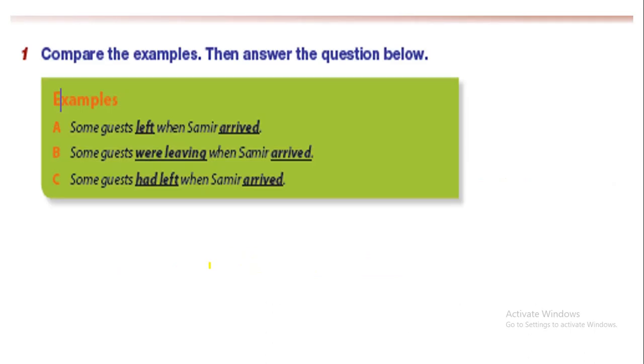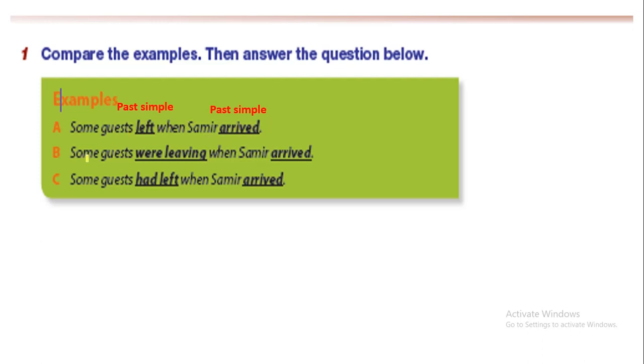Now let's move to the examples of the book. Some guests left when Samir arrived. Here we have two verbs, two actions, left and arrived. Now these two actions, if you notice, both of them are in the past simple tense. So they happened in the past and they are completed in the past. How do you know that they are past simple? Left is verb 2 from leave, and arrived is verb 2 from arrive.